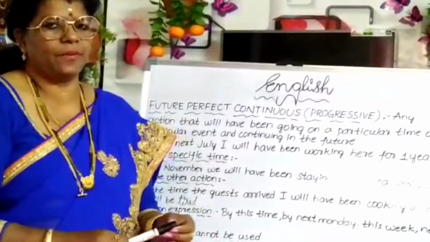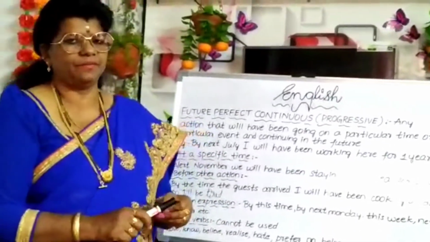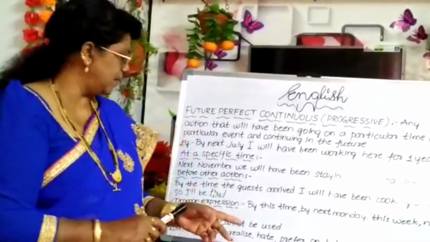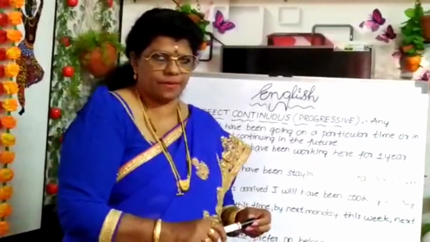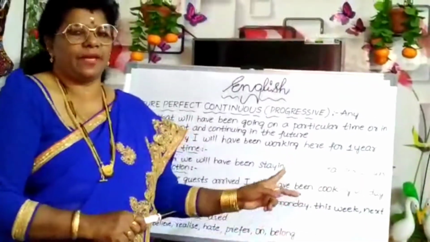Stative verbs. What is a stative verb? There are two varieties of verbs in English. One is dynamic verb and the other is stative verb. So, stative verbs must not be used here.